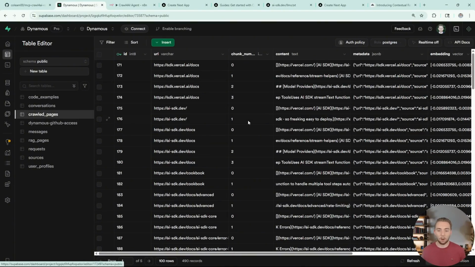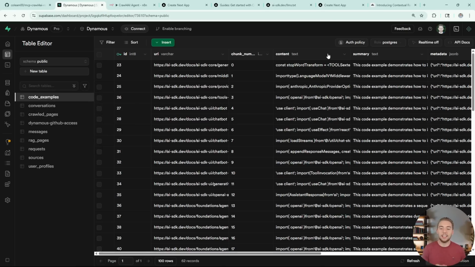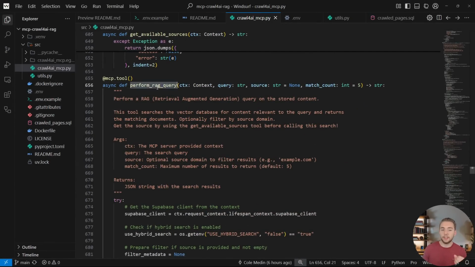And so I have crawled pages that just has all of the documentation, and then honing in specifically on the examples. And I find examples so powerful. Giving those to AI coding assistants just helps them so much. And so having a dedicated section and ability to search these specifically, I've gotten some really good results with this. And like I was hinting at earlier, we have one tool specifically to perform a RAG query, not in the code examples, just in the crawled pages table.